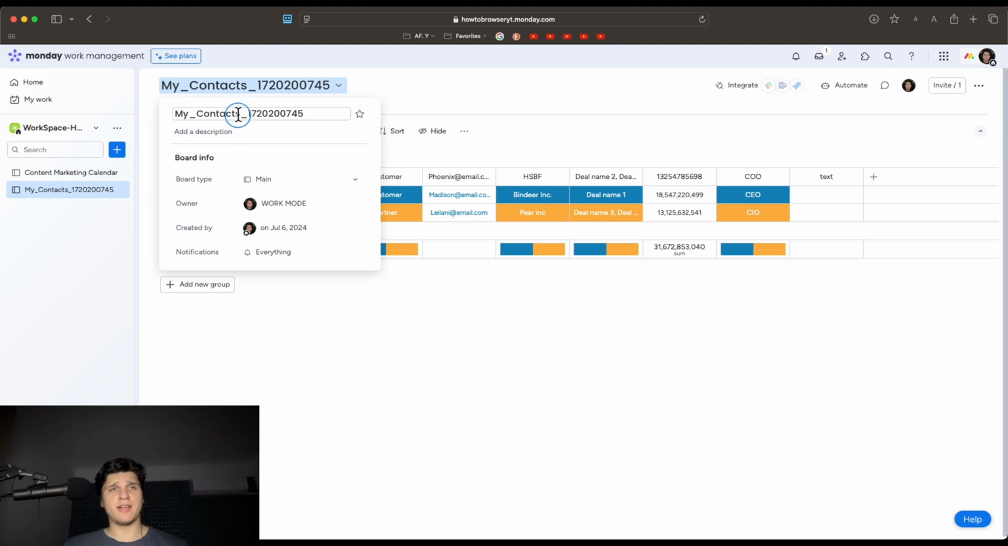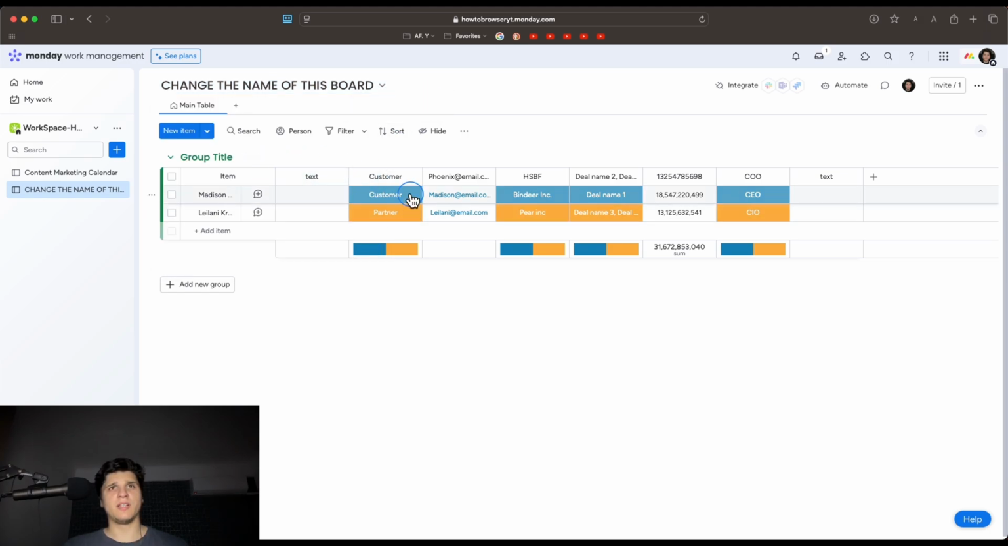Now that was just the text of how the file was named, but you can change the name from here, and you'll be able to change the name of this board. Okay, you can change the name of this board very fast. Now you can just edit this board how you want.